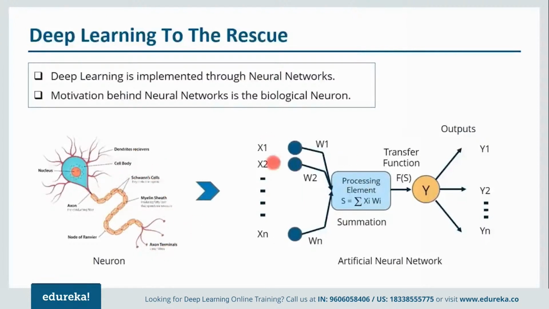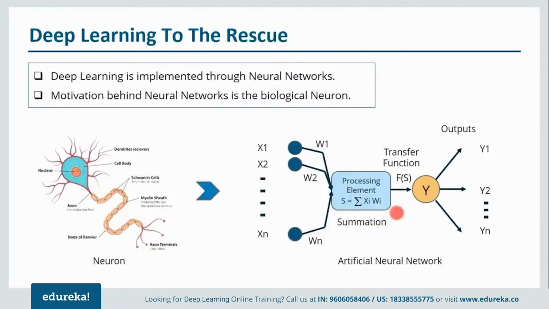On the right hand side of your slide, you can see an artificial neuron. Now let me explain that. Over here, similar to neurons, we have multiple inputs. These inputs will be provided to a processing element, like our cell body. In the processing element, summation of your inputs and weights will happen. The inputs will be multiplied with our weights. In the beginning, these weights are randomly assigned. If I take the example of x1, x1 multiplied by w1 will go towards the processing element. Similarly, x2 and w2 will go towards the processing element, and similarly the other inputs as well.